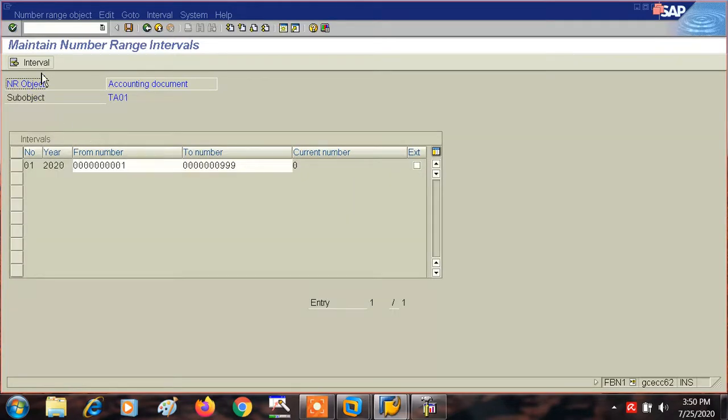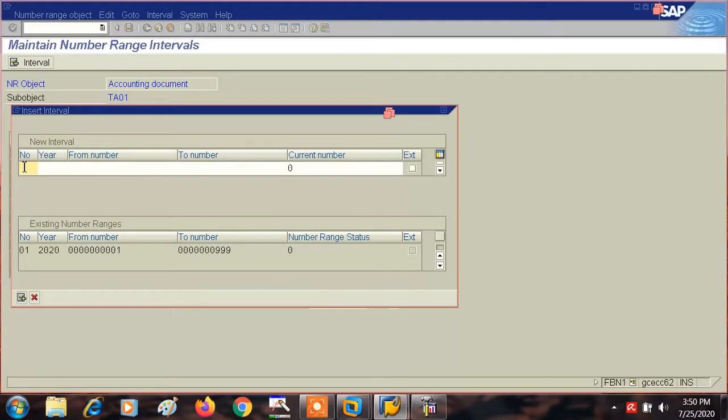Okay, so we will have to make number ranges right from 01, and then we will make 04. Why I am making like this, I will tell you. Let me first make. So you could make here from 1000, because up to 999 we have already done.